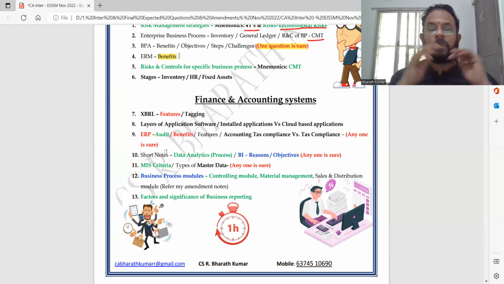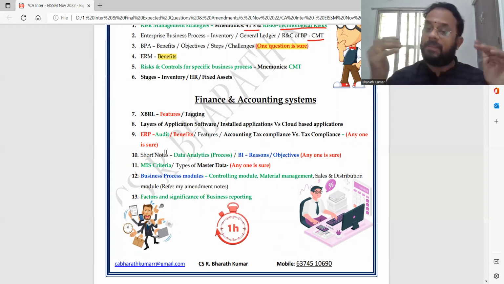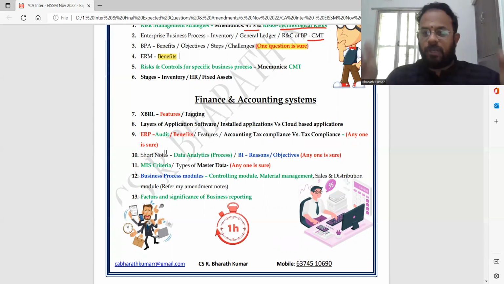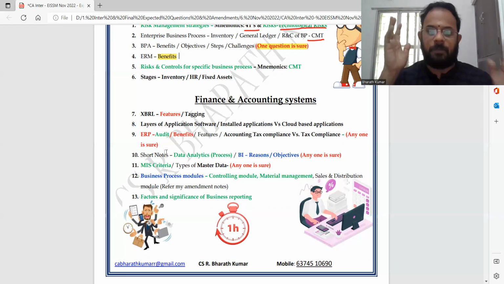So be very careful. Layers of application software. They can ask you, there are 3 layers, or they can ask you installed application versus cloud-based application. A table differentiating between them has been given in the institute study material or my notes. I would have given it with charts and diagrams, so you can take it.